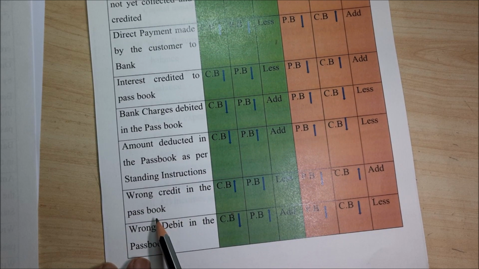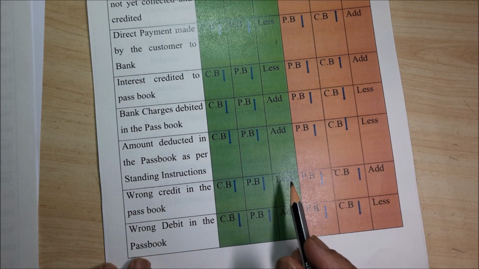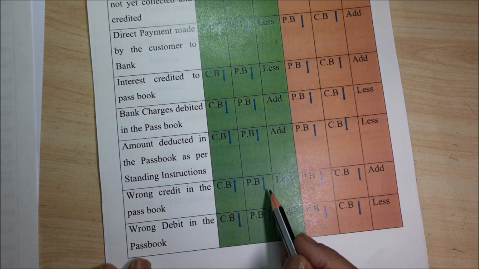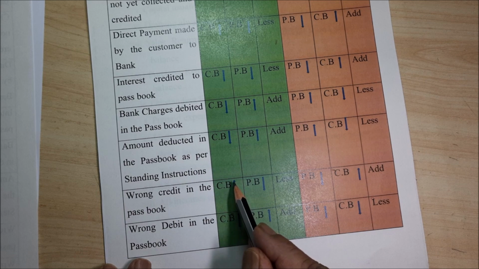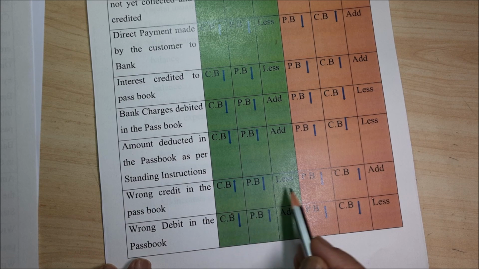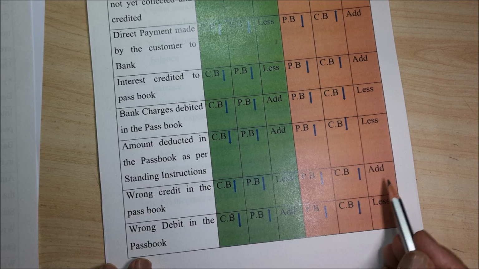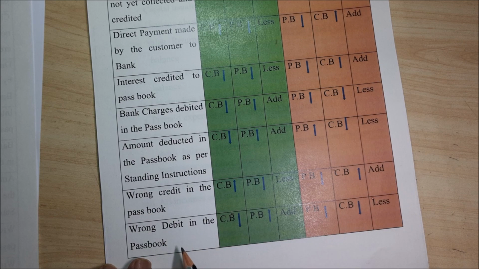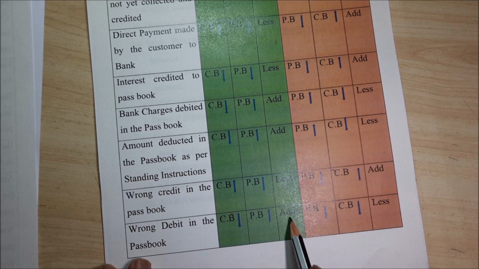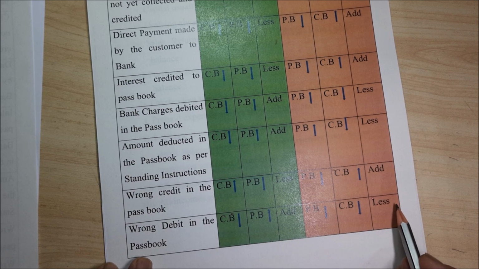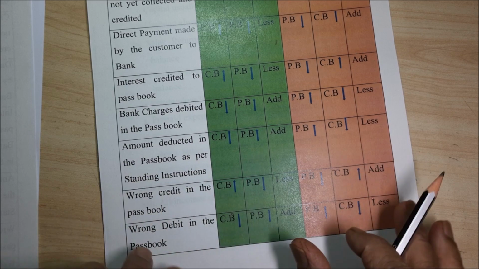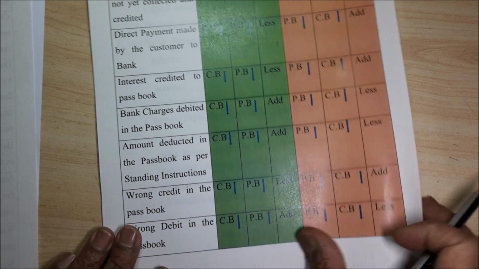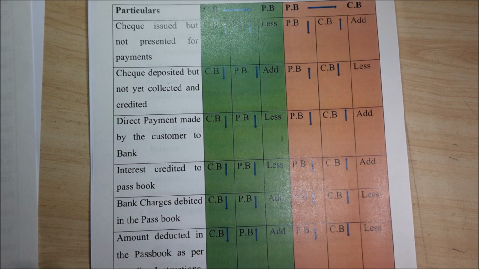Then wrong credit in the passbook. When wrong credit is given, naturally my overdraft balance comes down. But in the cash book it is showing more, while the passbook balance is showing less. Here it is less, here it becomes add. Wrong debit in the passbook. The cash book balance is showing less, but the passbook balance is showing more. So add, here it is add, here it is less. If you can remember this particular statement, it becomes very easy.